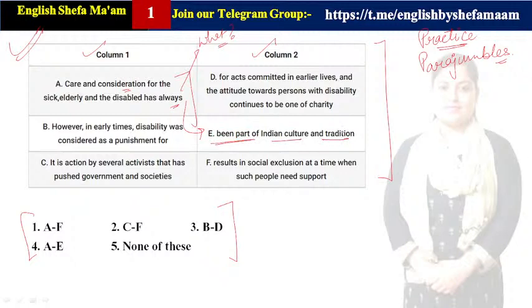Clear? कि हम लोग हमेशा से क्या करते रहे हैं? Elders और जो disabled हैं और जो sick people हैं उनकी हमेशा से care करते रहे, उनको consider करते रहे. So, this has been a part of Indian culture and tradition since a long time, since immemorial time. Clear? So, that is why A and E make good sense, right? A and E is the perfect answer. So, the correct combination is A and E. Let us check others also to have a better understanding, guys.